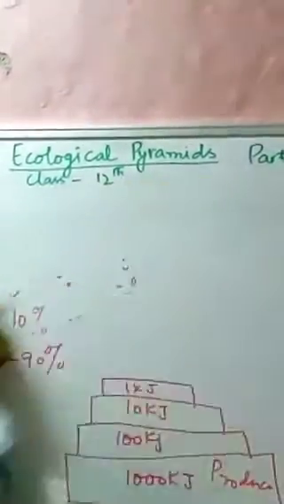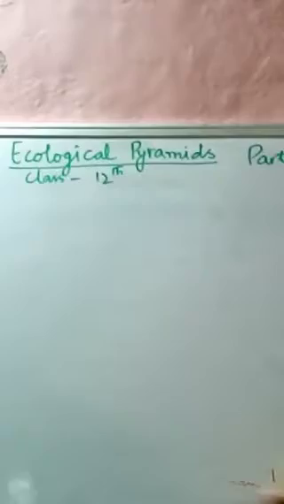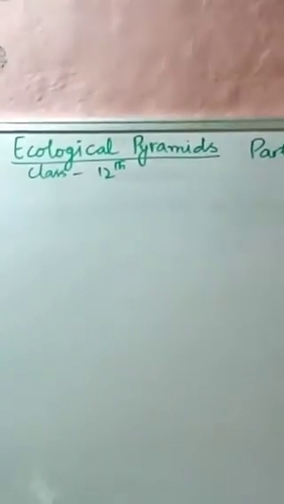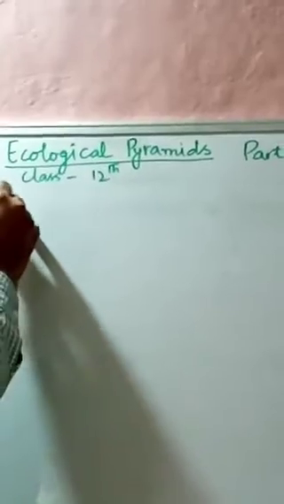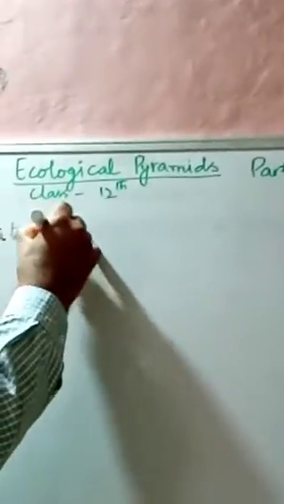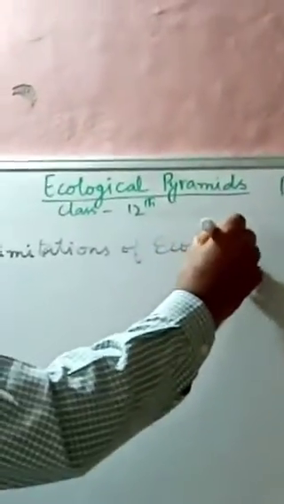Now we have some limitations of ecological pyramids.